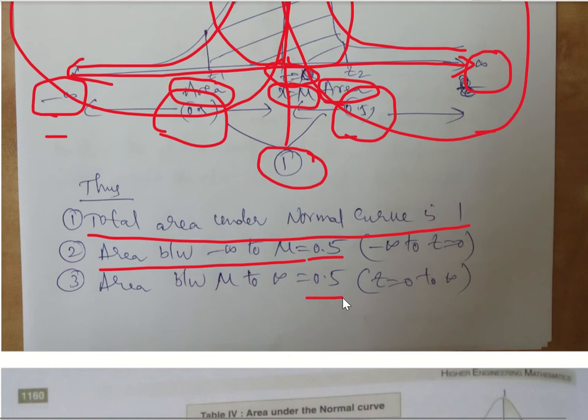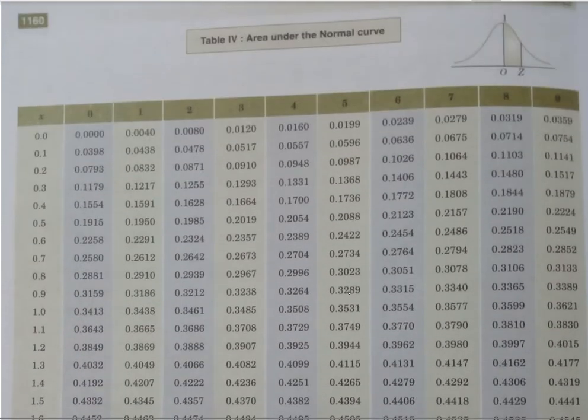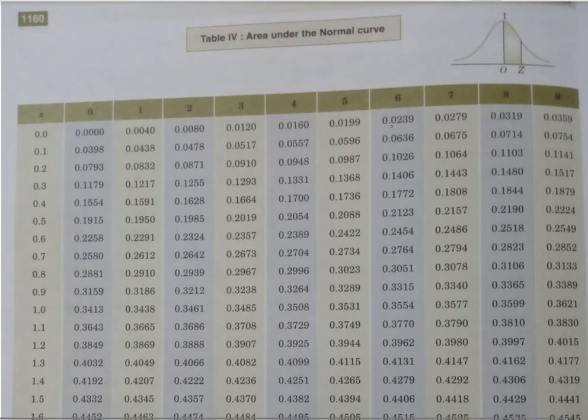So for this normal distribution, a table has been identified so that it is easy to calculate the area. We can just use the table and figure out, for a given value of x, what the area is. So this normal distribution table is as below. If you remember, it is a normal curve, and the normal curve is as shown here. That's what we have just seen.